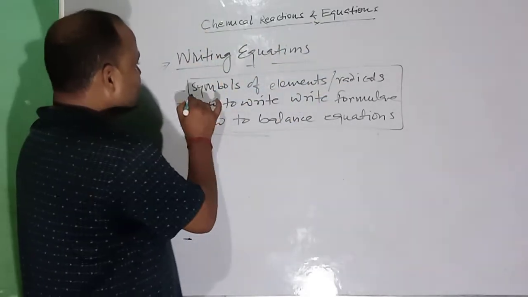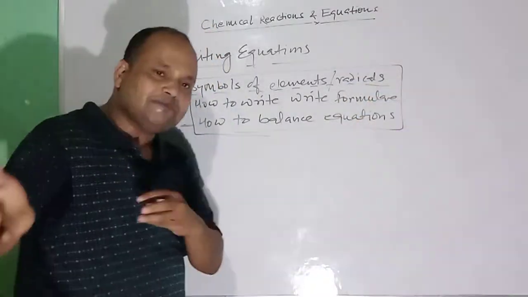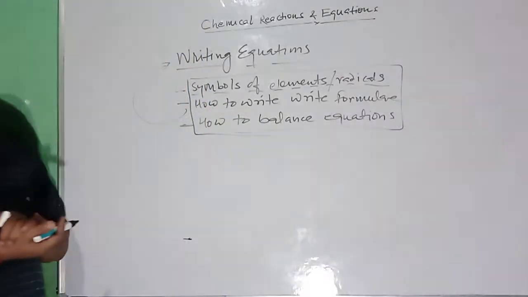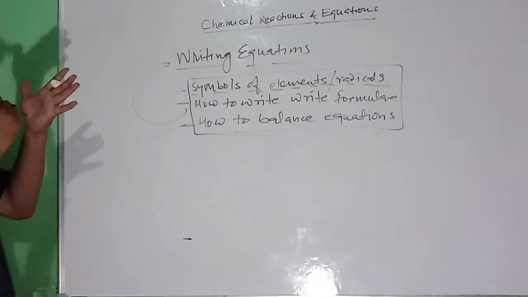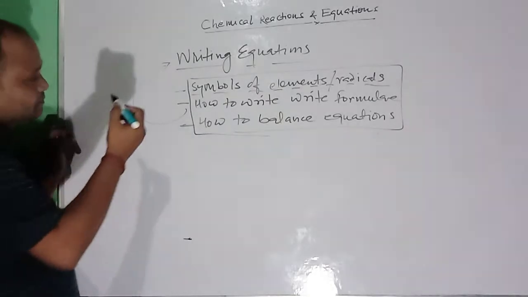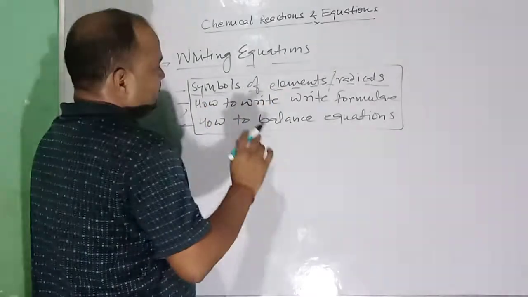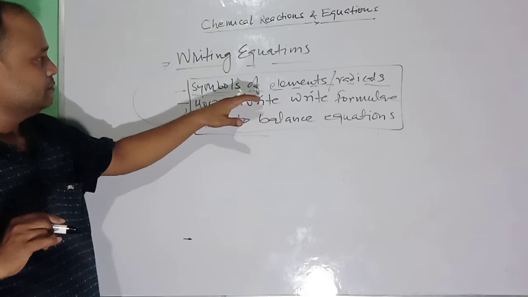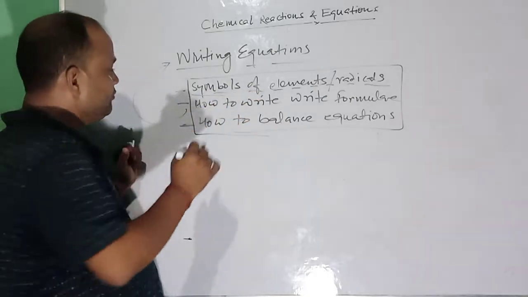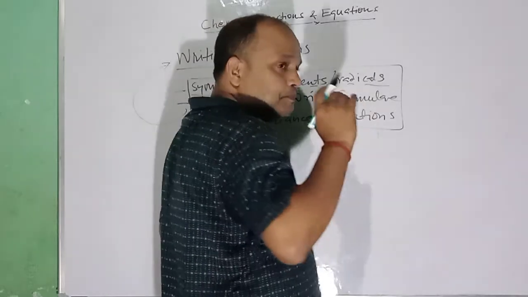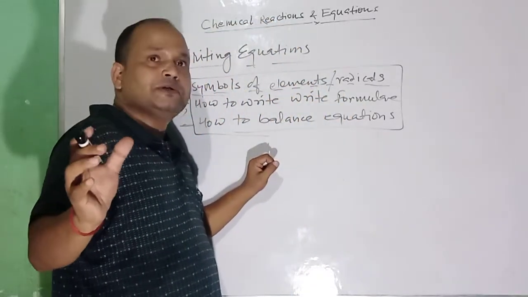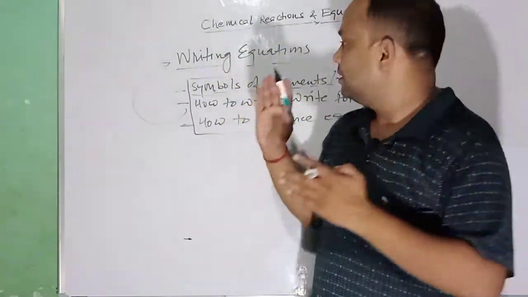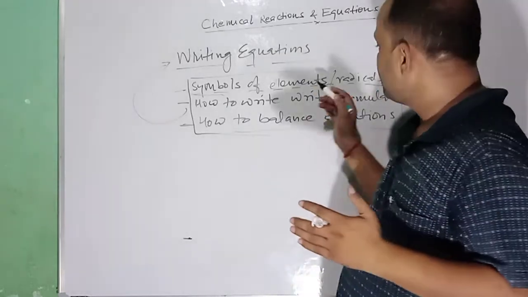Actually, symbols of elements and radicals you have studied in previous classes already. They have been dealt with in class 9 itself. If somebody had not done it, you can use different resource books from which you can get the symbols of different elements and radicals.